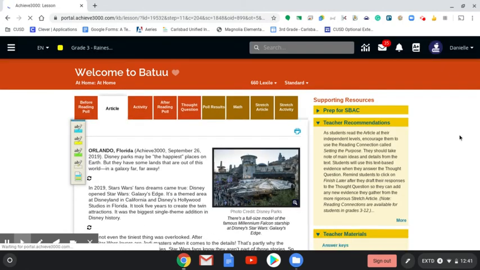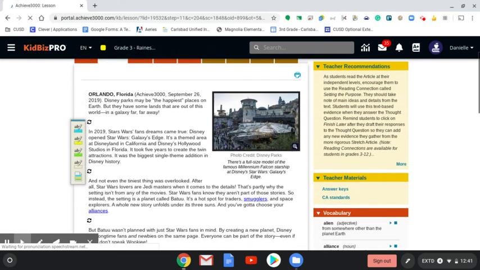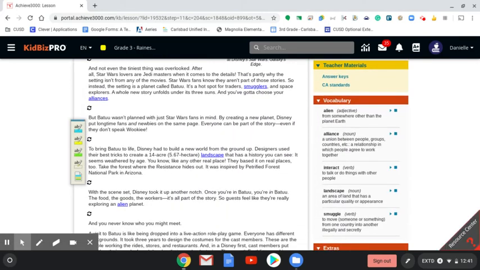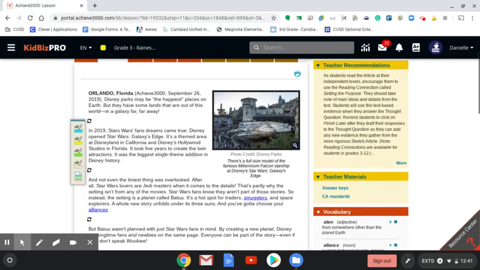And when we look at the article, we always start by looking at those vocabulary words. So mine might look a little bit different than yours, but my words are alien, alliance, interact, landscape, and smuggle. You can read the definitions, also play them so that you understand how to pronounce those different words.